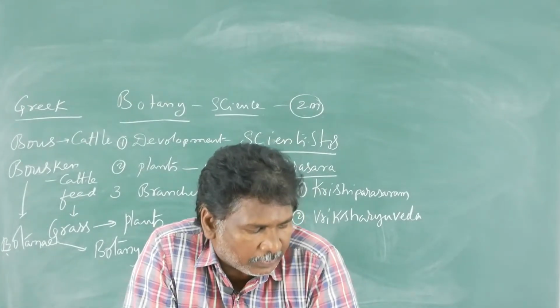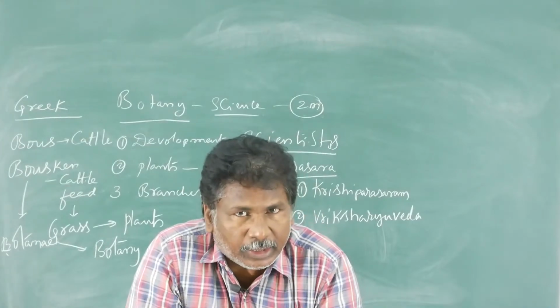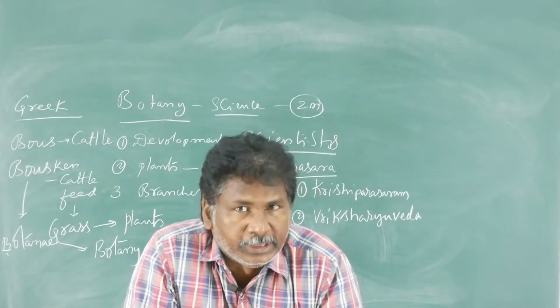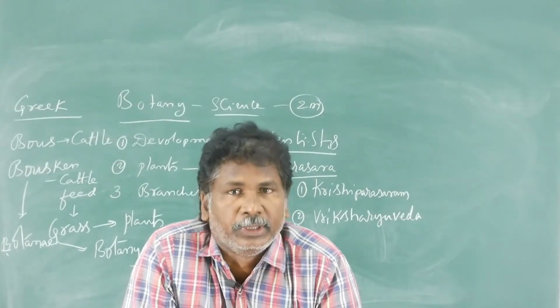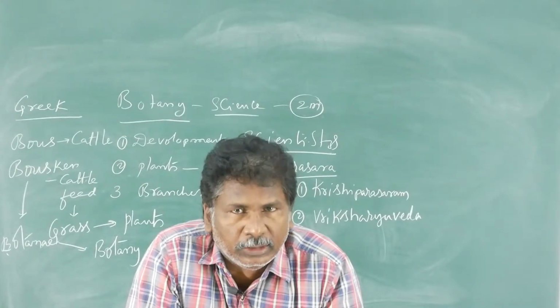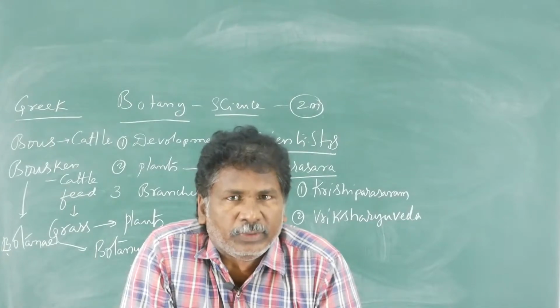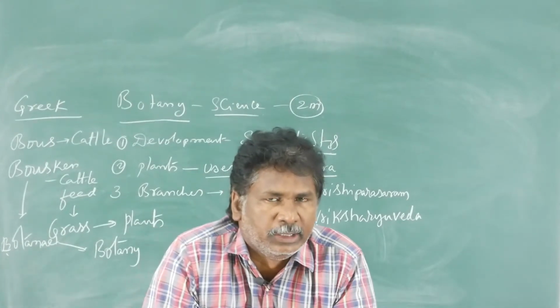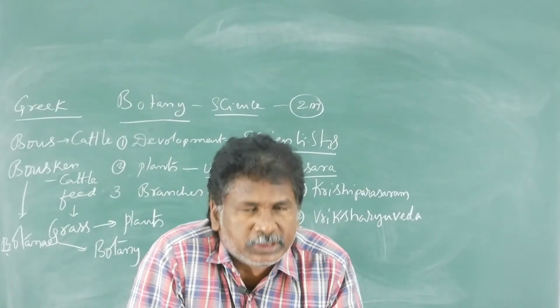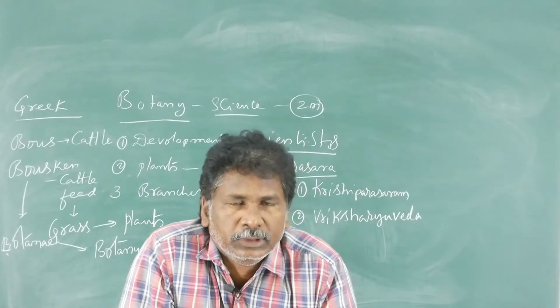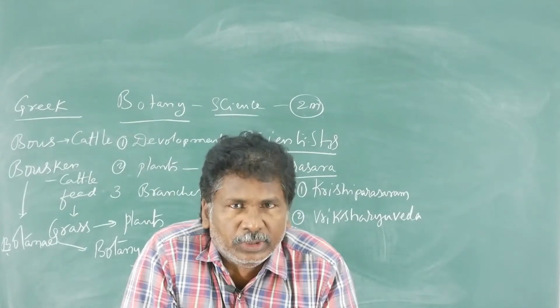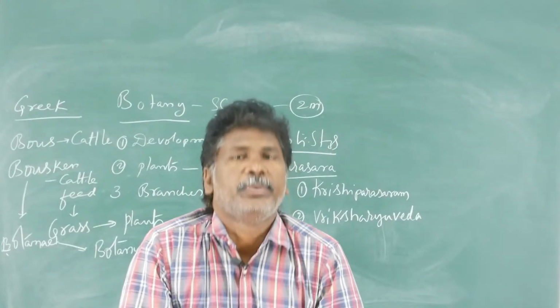Medicinal plants and the external and internal characters of plants are all present in that book. Also, you know that there are four Vedas, and one of them is called Atharvana Veda, which has information about medicinal plants.